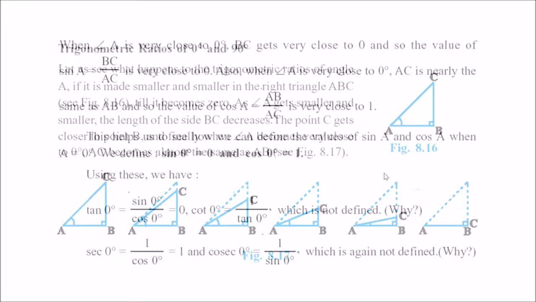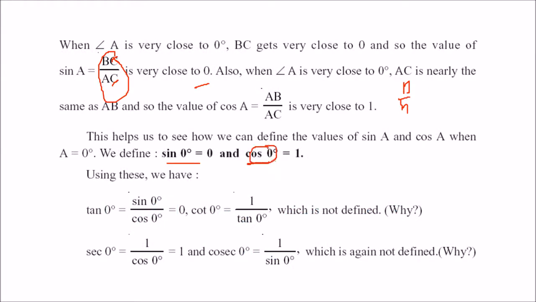So we get cos 0 equal to 1. Because cos A is AB by AC, which is very close to 1, it becomes 1. Sine 0 is 0, cos 0 is 1. And with this, you can find tan 0, sine by cos, that is 0. Cot 0 will not be defined, because this is 1 by tan 0, which is 1 by 0, not defined. Sec 0 will be 1 by cos 0, this will be defined. Cosec 0 is 1 by sine 0, which will not be defined.